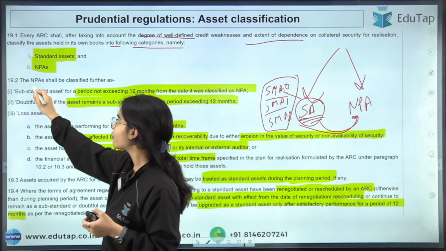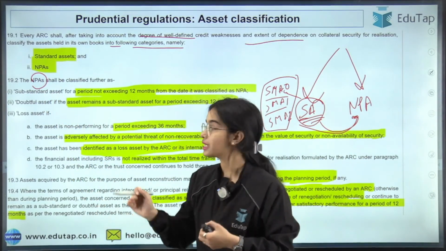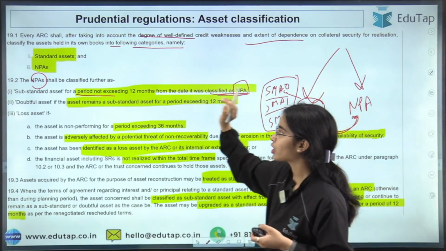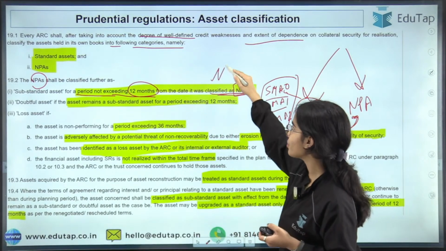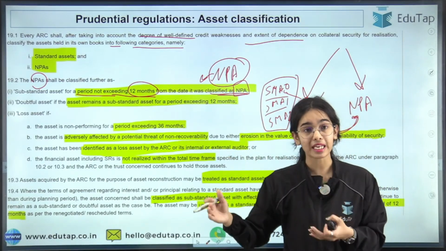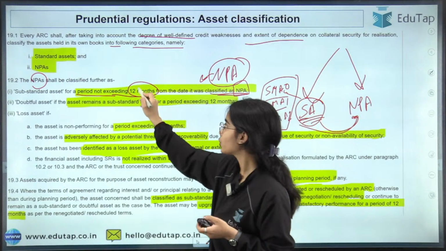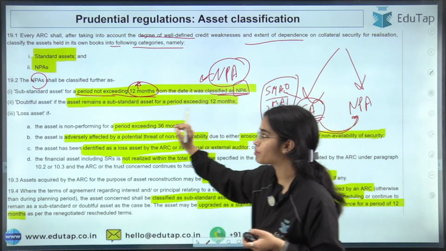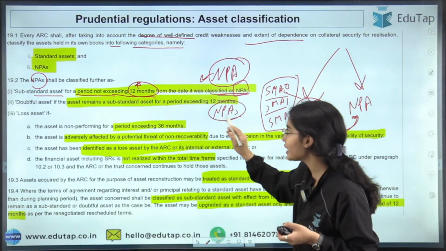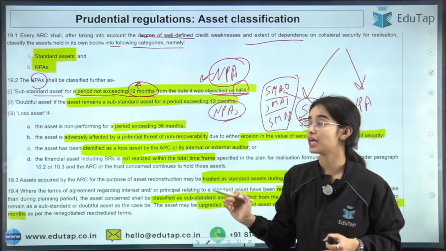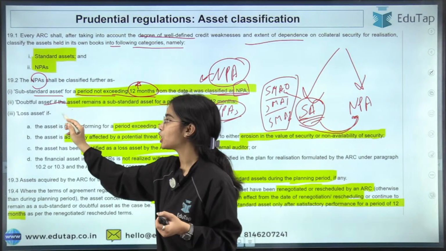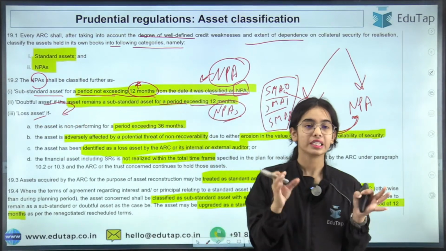Now NPAs are further classified into substandard assets. They are classified as NPA for a period not exceeding 12 months. That means they have become NPA for not exceeding 12 months, so they are substandard assets. Now the NPAs that have remained non-performing assets for a period exceeding 12 months are doubtful assets. Now they become the loss asset, that is, there is no hope of getting them back.